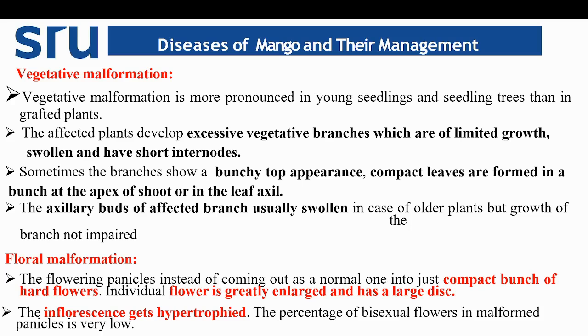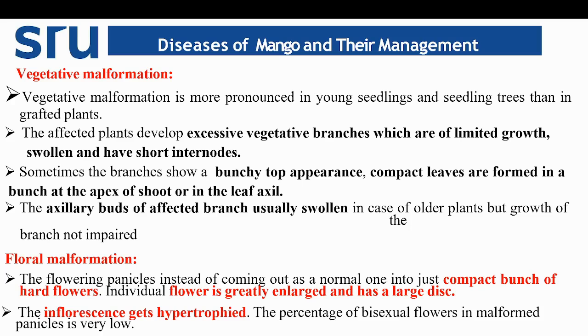Coming to the symptoms of mango malformation, we divide them into two types, vegetative malformation and floral malformation. Vegetative malformation is more pronounced in young seedlings than in grafted plants. The affected plants develop excessive vegetative branches of limited growth with swollen tissue and short internodes. Sometimes the branches show a bunchy top appearance, with compact leaves formed in a bunch at the apex of the shoot or in the leaf axil. The axillary buds of the affected branch are usually swollen in older plants,